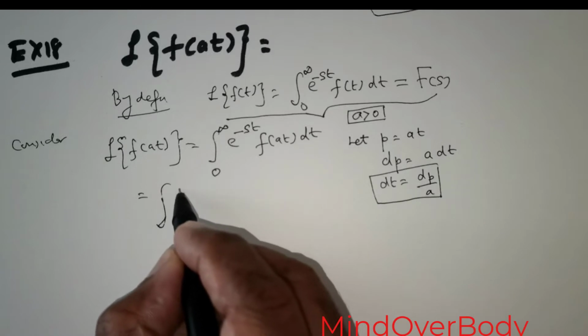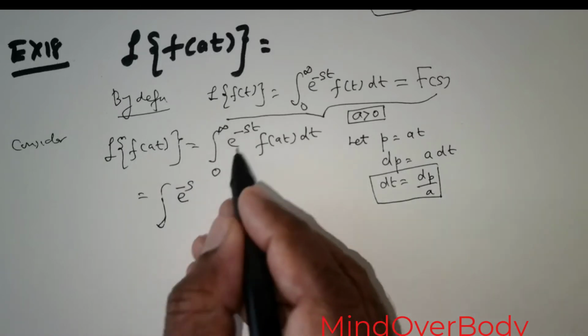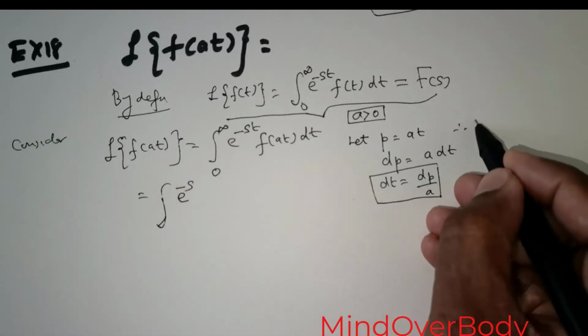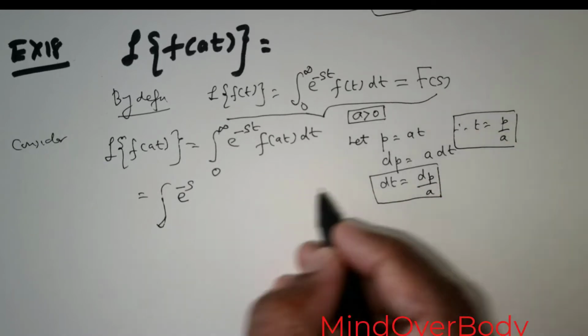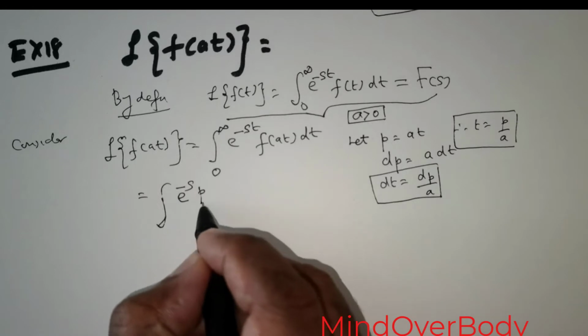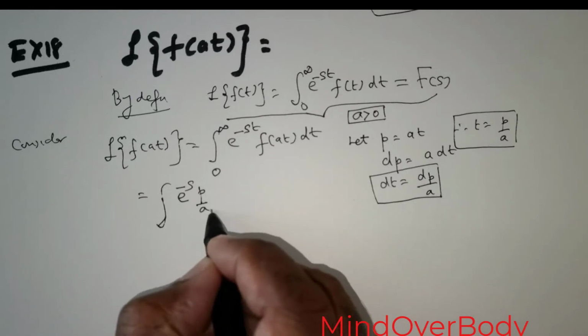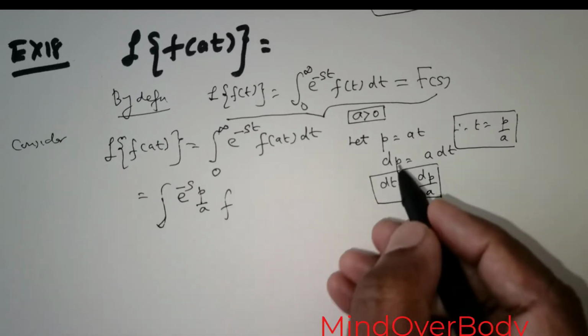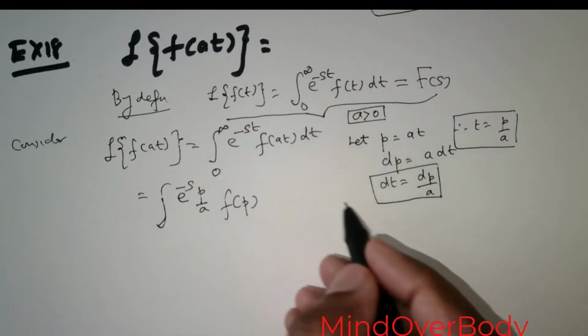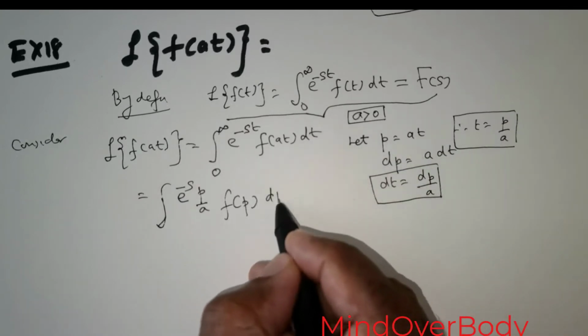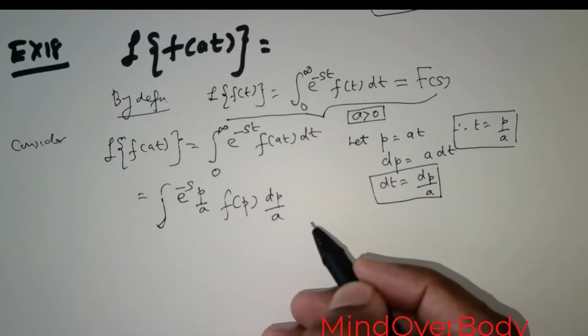Now this is e raised to the power negative s. In place of t, from here t is equal to p over a. Right, so substitute p over a times f of, in place of at I've got p, in place of dt I've got dp over a.